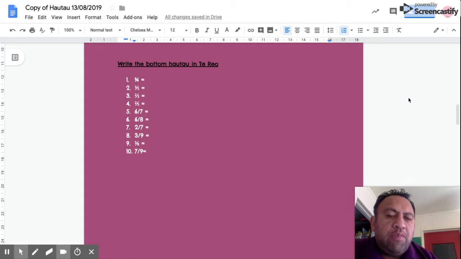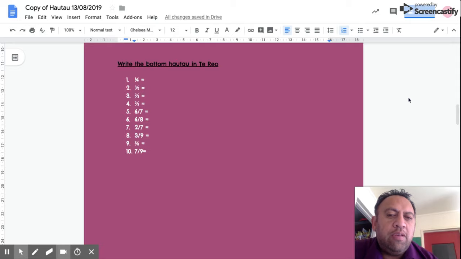As in the previous video, when you have 1/4 or 1/5, any fraction that has a 1 as the tuarunga, it is said as hau and whatever the tauraro was. So, for instance, if it was 1/4, it would be hau wha. If it was 1/5, it would be hau rima.